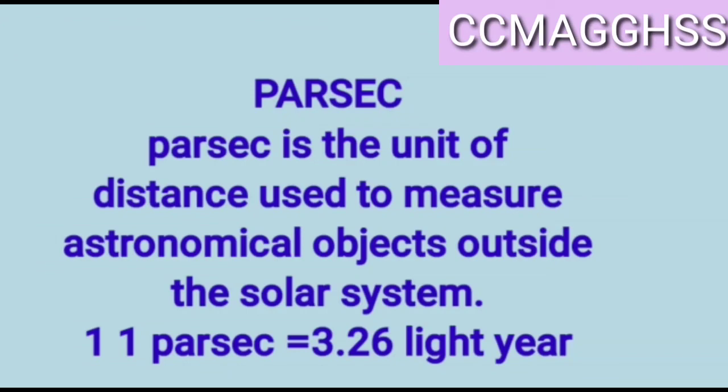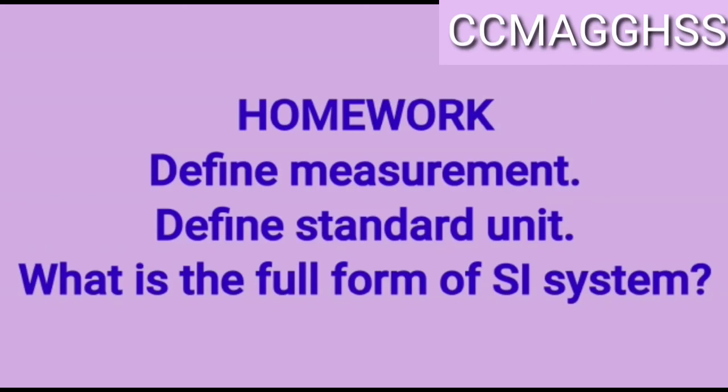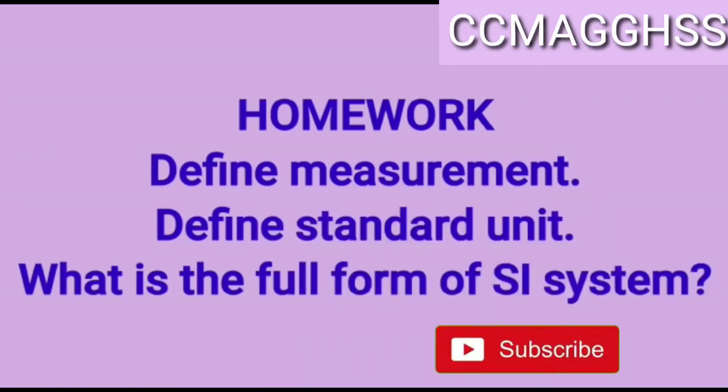Parsec is the unit of distance which is used to measure the astronomical objects like sun, star, moon and planets. I think now you are very clear about the basic concepts of measurement. In your next class, we will see some more details in measuring objects. Thank you.